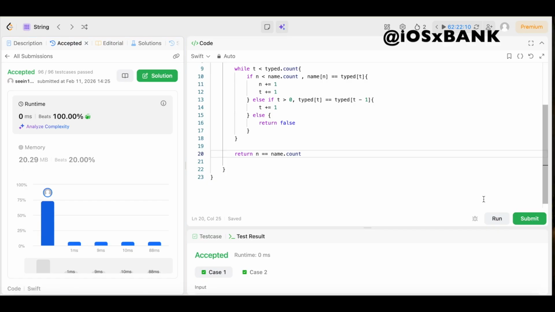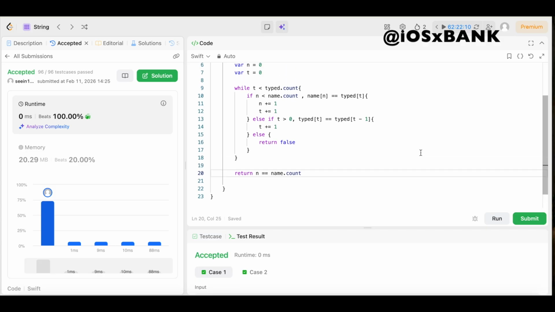And look at that. 0 milliseconds beats 100% of users. That's what I'm talking about. That's what I'd like to see.